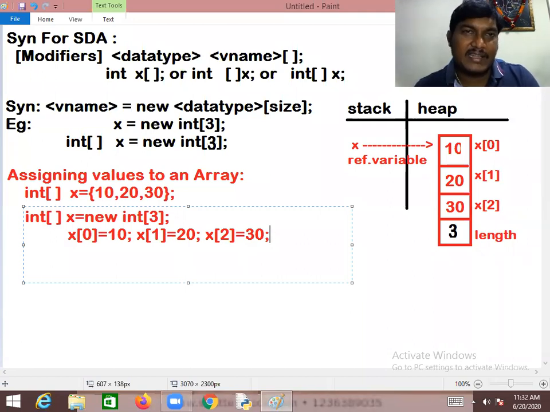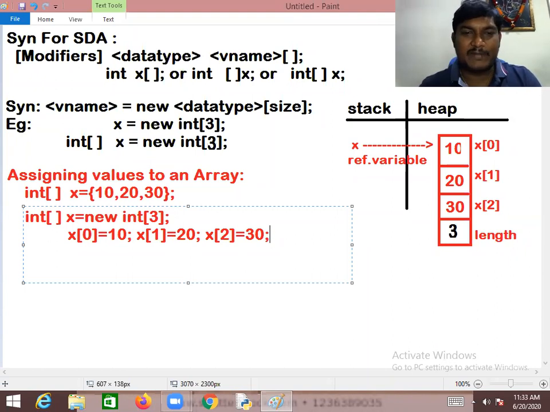Yes, in the next episodes, we are going to discuss how to extract the input from the user and how to push it into the array. That will be a later part of it. But I just want to give an overall idea about how to declare the arrays, how to assign the values, and how to read the values in Java from the arrays.